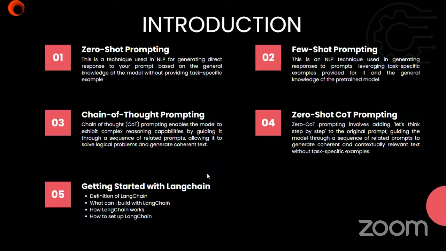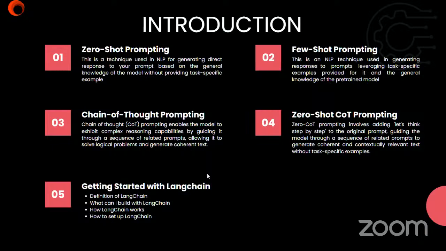The next type of prompting is zero-shot chain of thought prompting, which is also a kind of chain of thought prompting. This prompting technique involves adding the phrase "let's think step by step" to the original prompt.